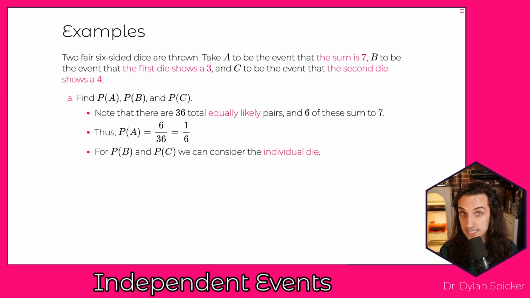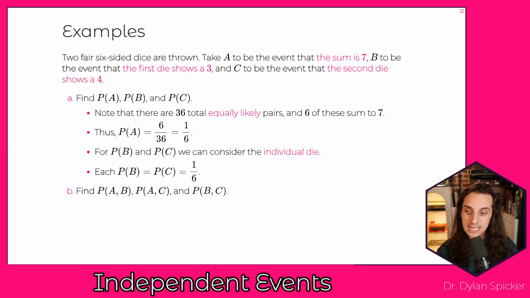For probability B and C, we can just look at our one single die, right? For B, we want the event that the first die shows a 3, so that's 1 out of 6. For C, the second die shows a 4. That's also 1 out of 6. And so the probability of A, the probability of B, and the probability of C are all 1 out of 6. Now what we want to do is find the joint probabilities of A and B, A and C, and B and C.